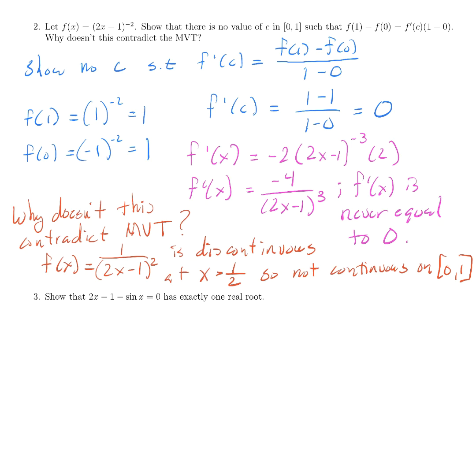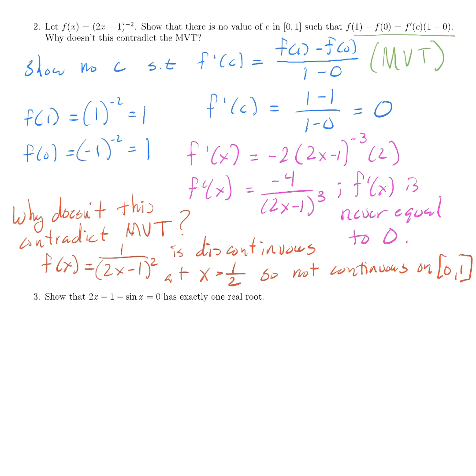Well, if we could apply the mean value theorem here, here would be the conclusion of it. Sorry, let me try that again. Here would be the conclusion of the mean value theorem. It would be that f prime of c is equal to f of 1 minus f of 0 over 1 minus 0, which is exactly what's written here, just multiplying both sides by 1 minus 0.